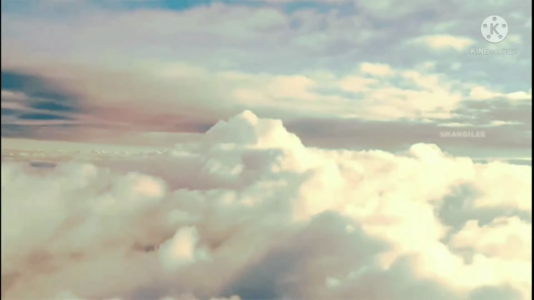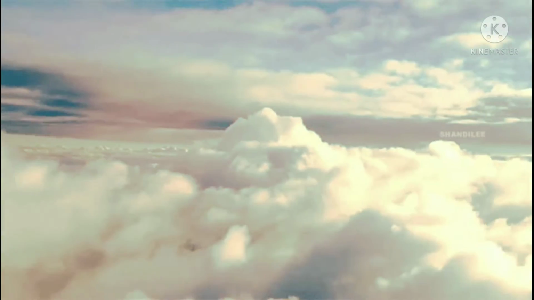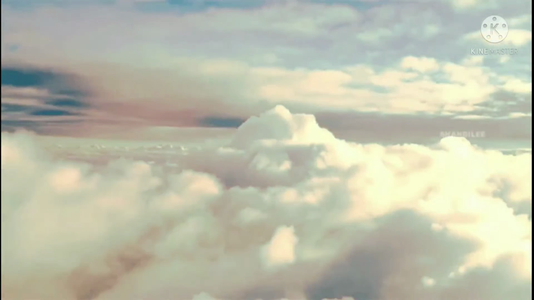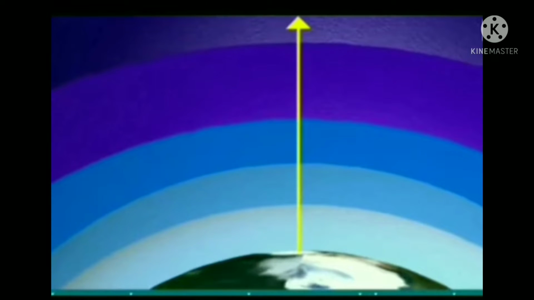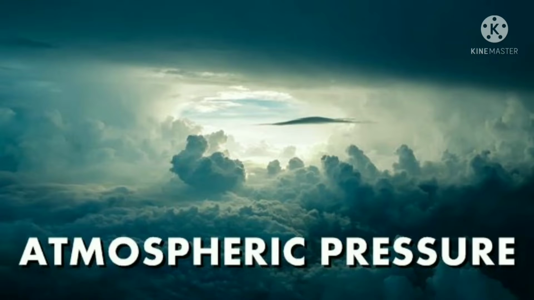We live on the earth and there is a lot of air around us. The layer of air surrounding our earth is called atmosphere. The atmosphere extends up to several kilometers above the surface of the earth. Air has weight, so it creates pressure on the objects below. The pressure exerted by the air due to its own weight is called atmospheric pressure.